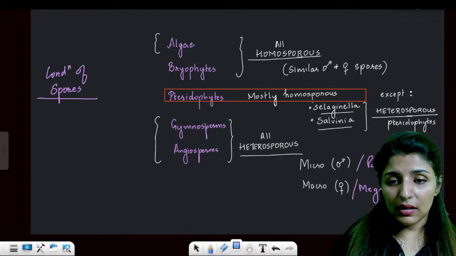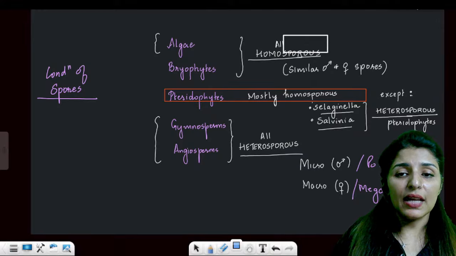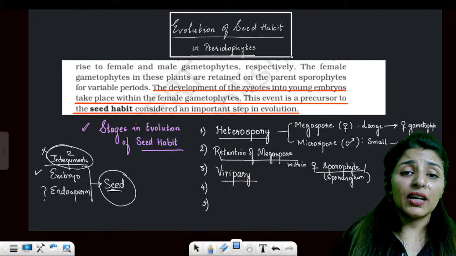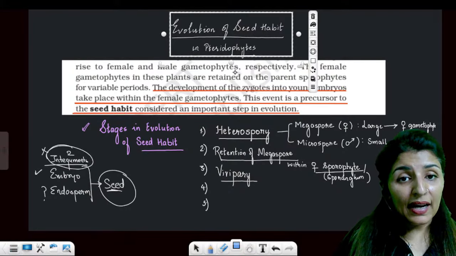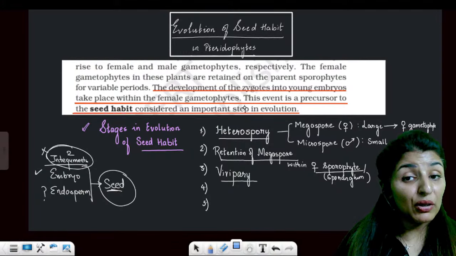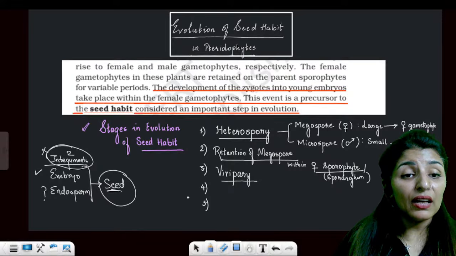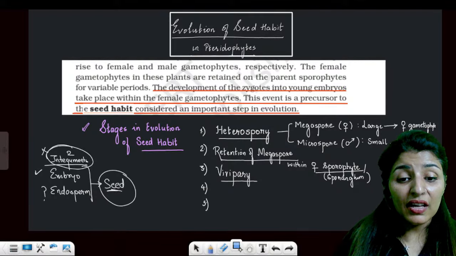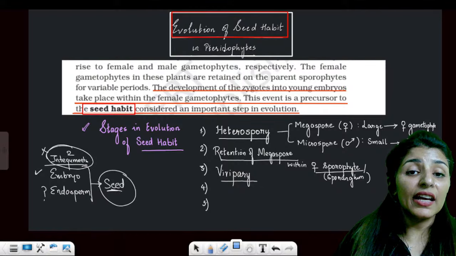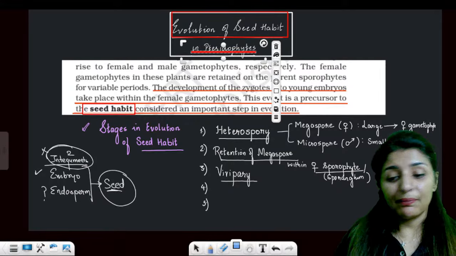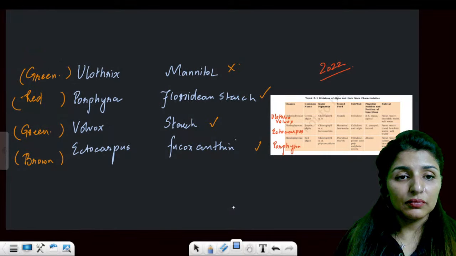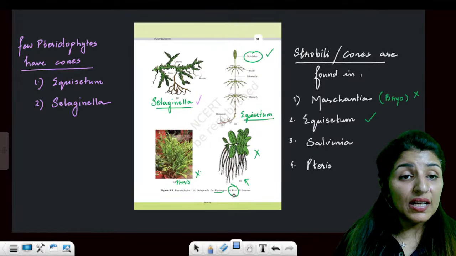So see, this is a table telling you which all are homosporous and which ones are heterosporous. Clear? Moving on to the next, a very important NCERT line. Evolution of seed habit happened in pteridophytes. See, the development of zygotes into young embryos takes place in female gametophytes, and this is the beginning of the seed habit. Are these points clear? So seed habit evolved in pteridophytes. Anyone with any doubt, please let me know. So these are the pictures that you must remember.